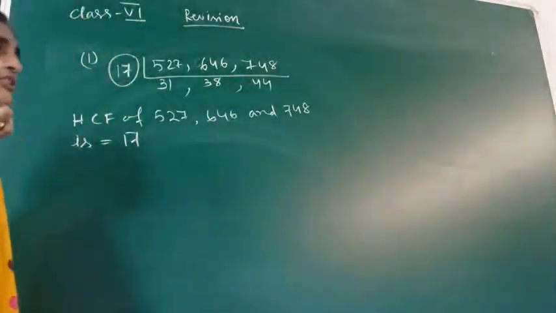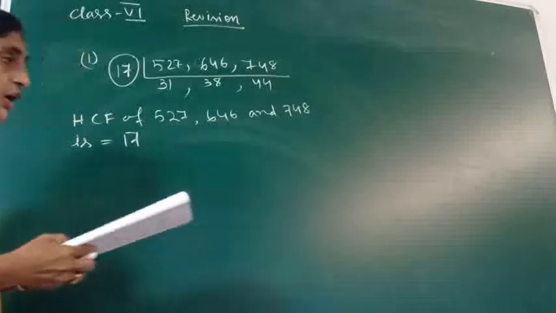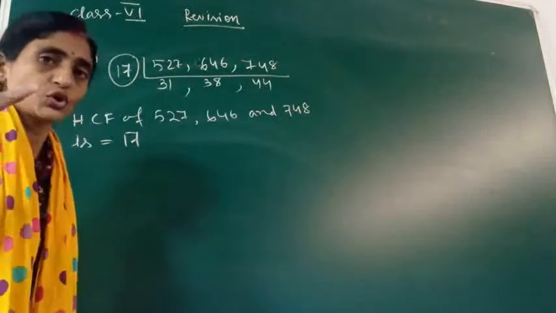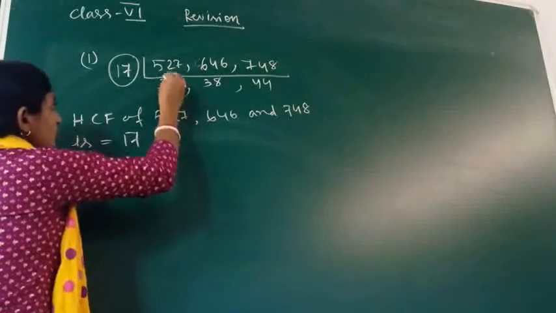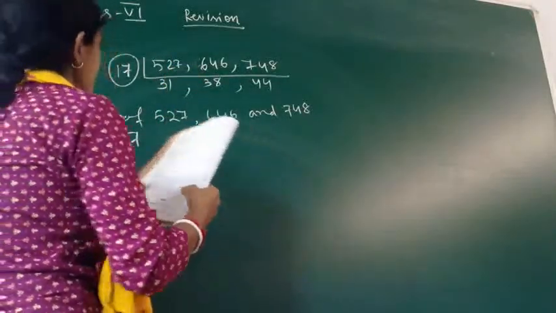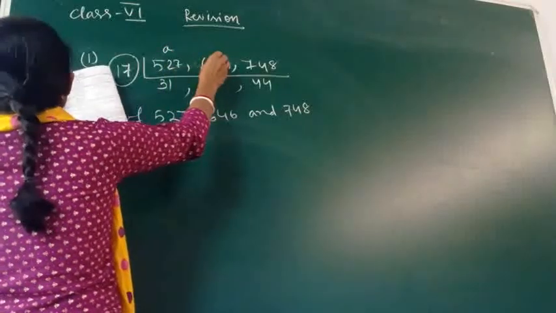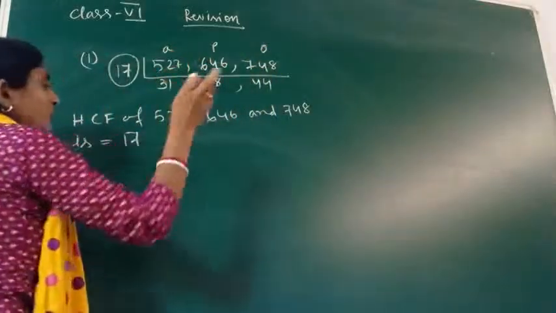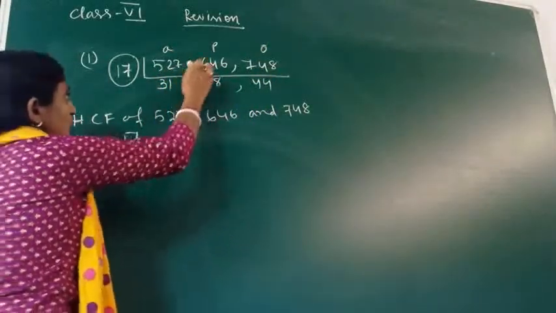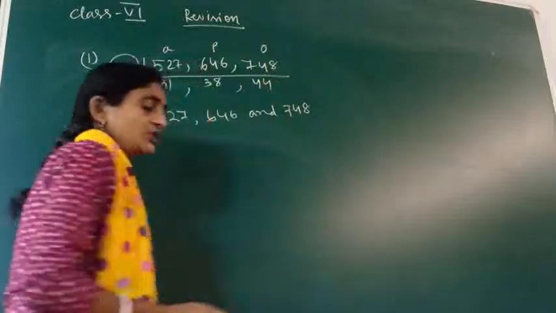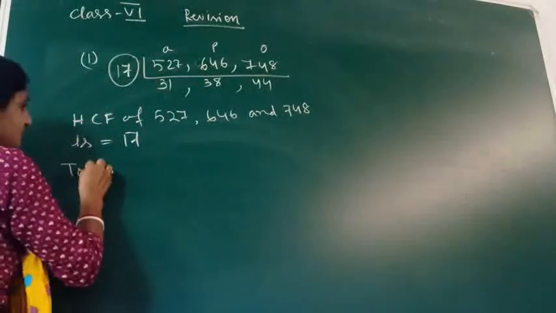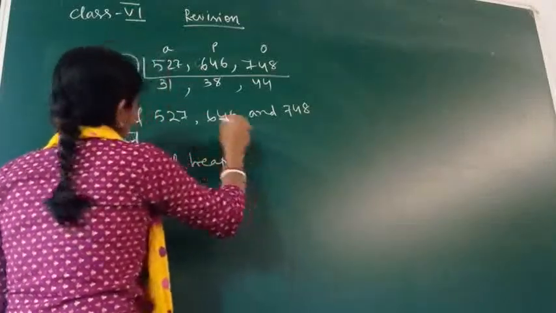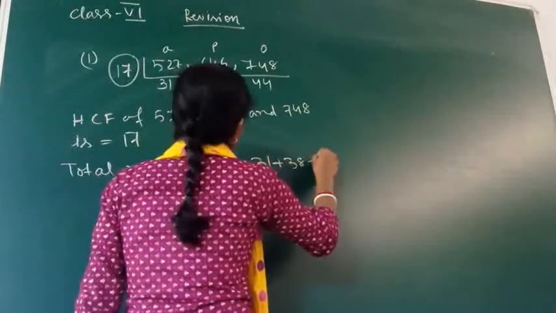Okay. Now in the later part of the same question you have asked how many heaps will be there. That means each heap will contain 17 fruits of each type. So the number of heaps, this is for the apple, this is for the pear and this is for the orange. The number of heaps in case of apple we are getting 31, for pear 38 and for orange 44. So total number of heaps equals 31 plus 38 plus 44.